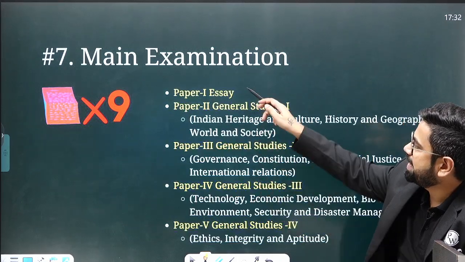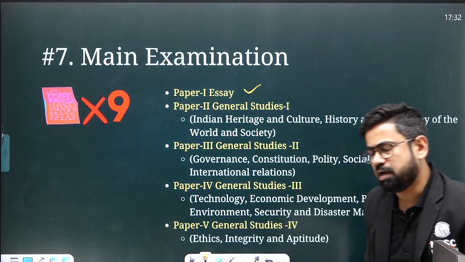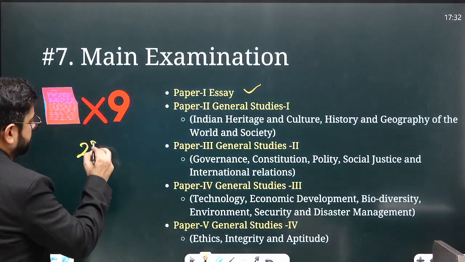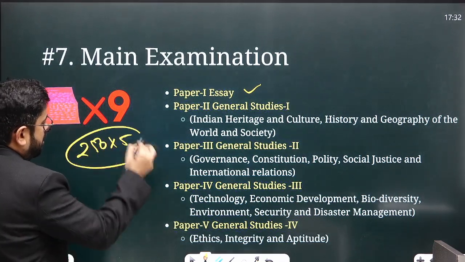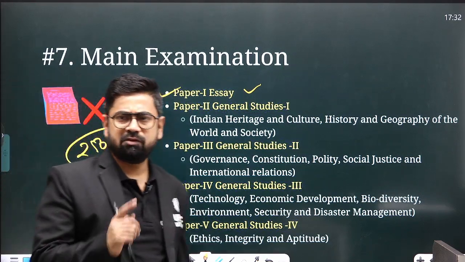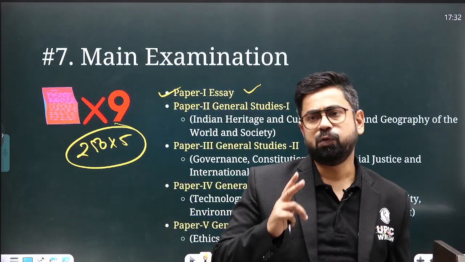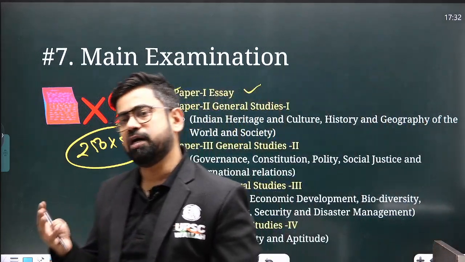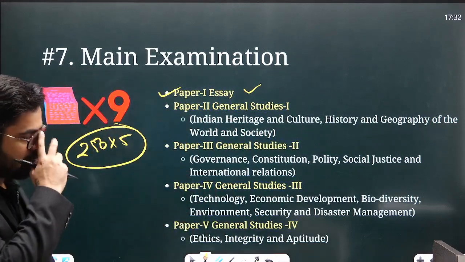Right, paper 1 is essay. So all these 5 papers are of 250 marks. Right, so 250 into 5. So one paper is of essay writing. Right, earlier they were generally asking 1 essay. These days they are asking 2 essays. You have to write 2 essays in 3 hours. By the way, the duration is 3 hours for all the papers. So you have to write 2 essays.